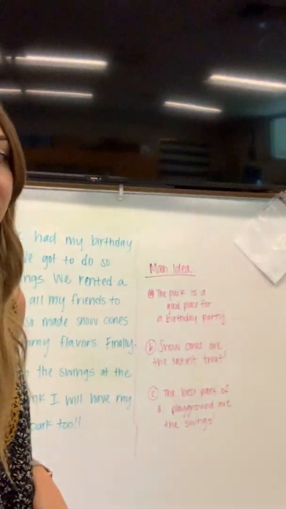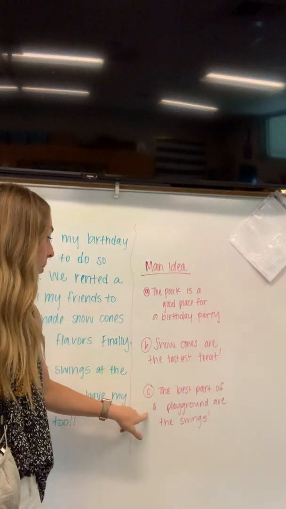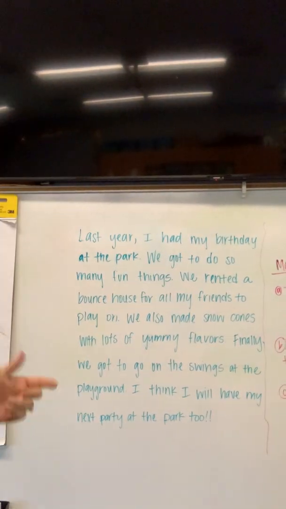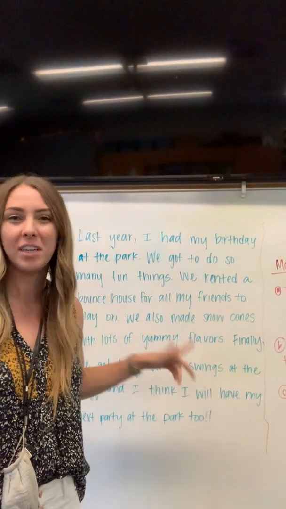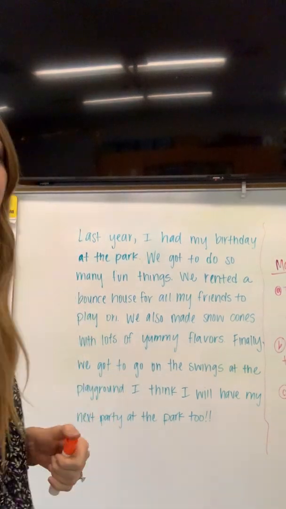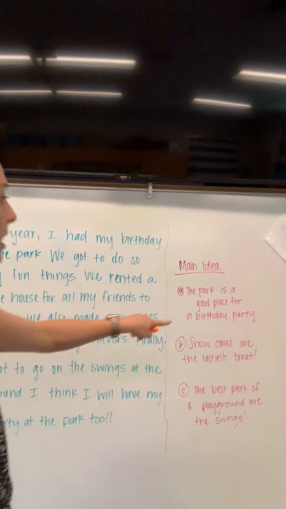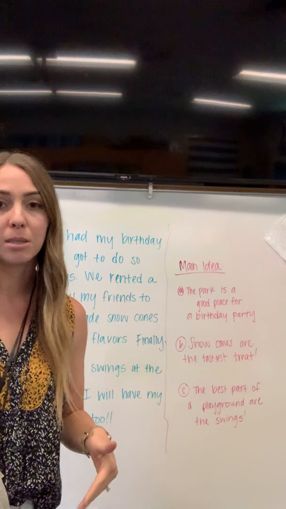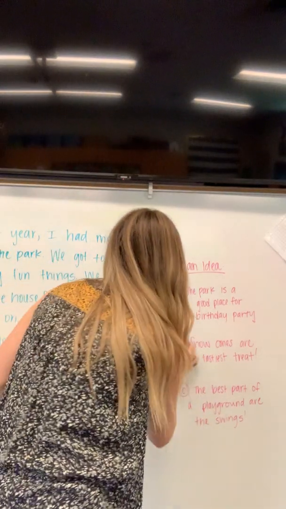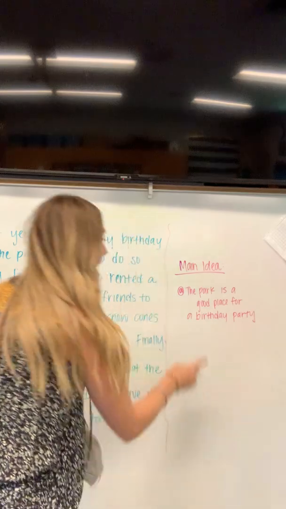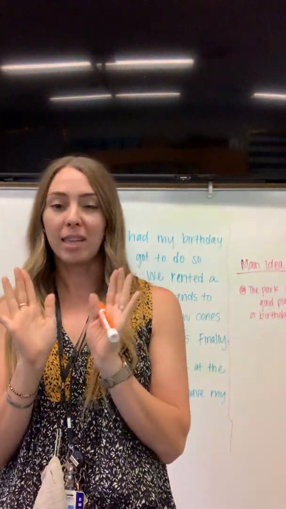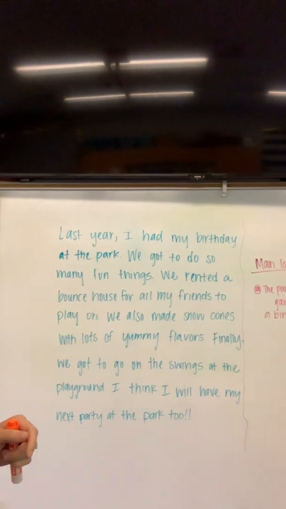Let's look at option C. The best part of a playground are the swings. I also agree, I love a good swing, but it only talked about the swings one time, one sentence, so I don't think that's the main idea. I think my favorite answer over here is A. The park is a good place for a birthday. There's lots of sentences in there that support that. Let's find them. Not B, not C, but A. The park is a good place for a birthday. I'm going to keep that in my brain as I go through the text and try to find some sentences that support that. Remember our supporting details, our key details.